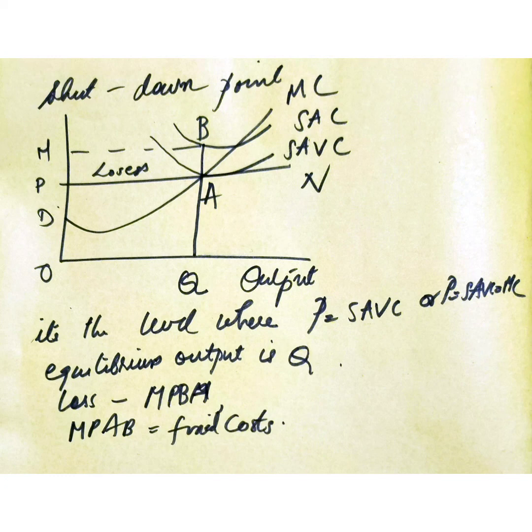No loss, no gain situation is the break-even point, but shutdown point is a condition in which it is only earning just average variable cost and the loss is up to the fixed cost level. And if the price falls below this particular shutdown point level, it's better to stop the process of production. So at point A, or at the output level OQ, the firm should shut down or close down. So here price is equal to SAVC.